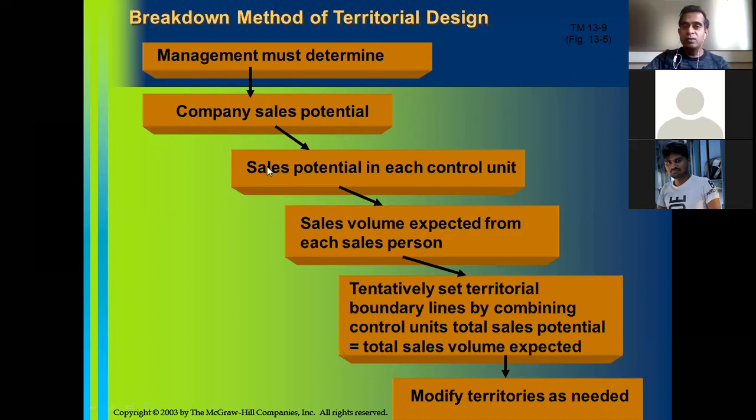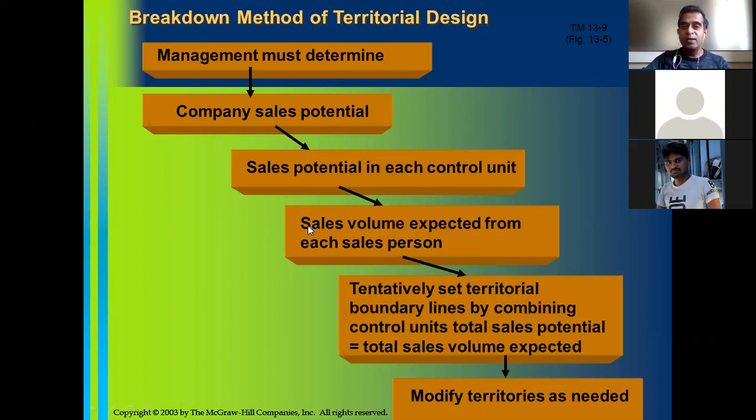So first a company determines overall sales potential in the market. Thereafter it determines the sales potential in each control unit, let us say a geographical area like a district. Then the company tries to determine the sales volume expected from each salesperson. I hope it is not complicated, it is easy to understand.